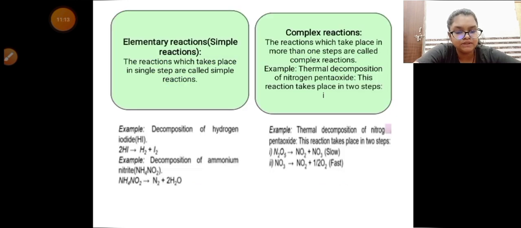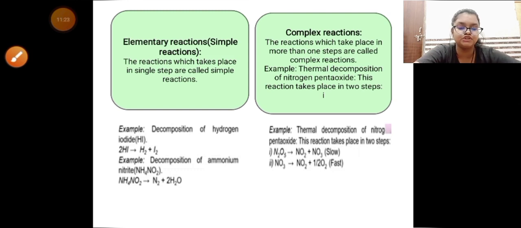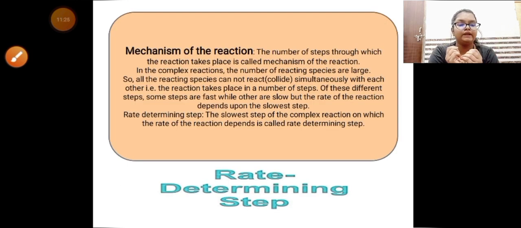Here you can see the first step is slow and the second step is fast. It means in complex reactions there are both types of reactions, slow and fast. Now our reaction mainly depends on the slowest step.